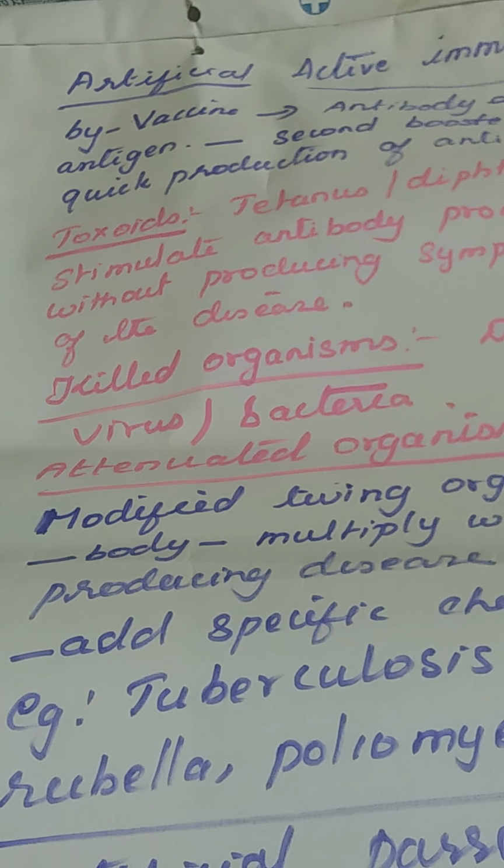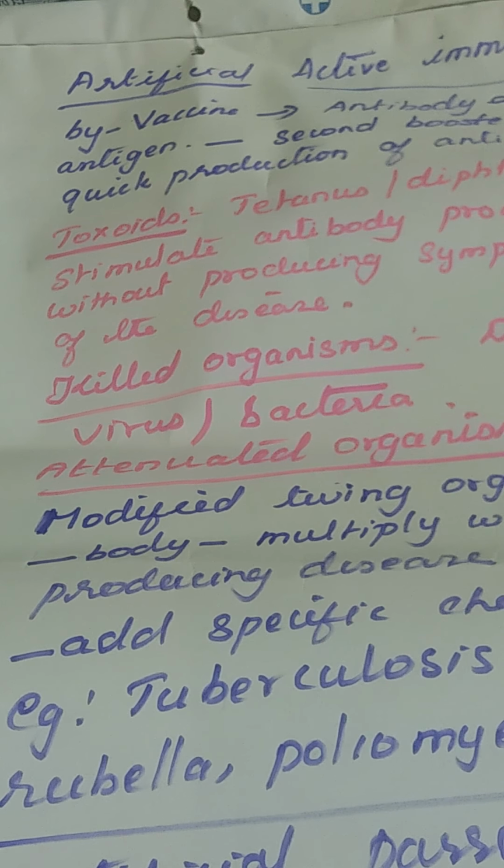Toxoids do not show any symptoms of the disease. Example, tetanus and diphtheria: these chemicals stimulate the antibody production without producing symptoms of the disease.